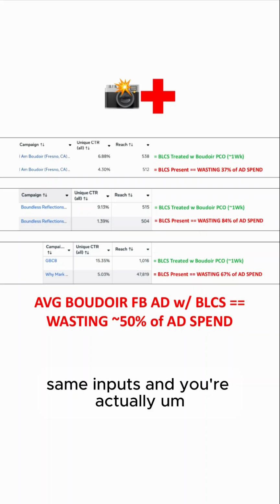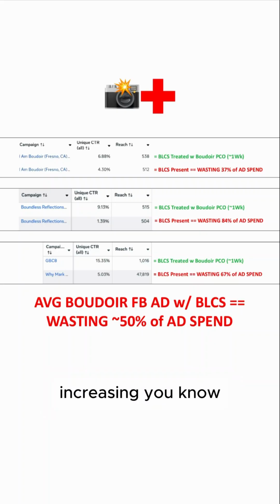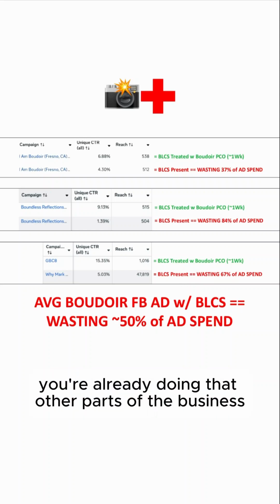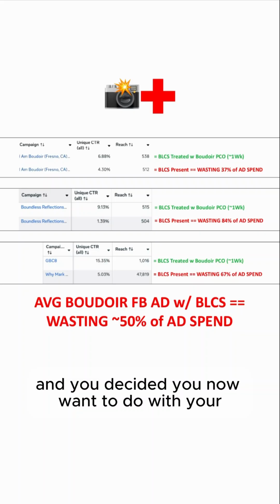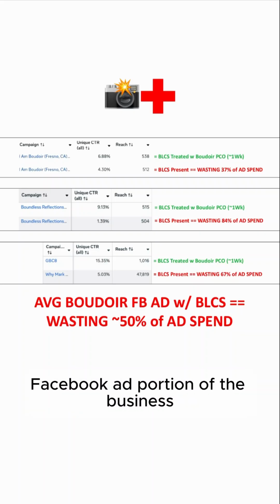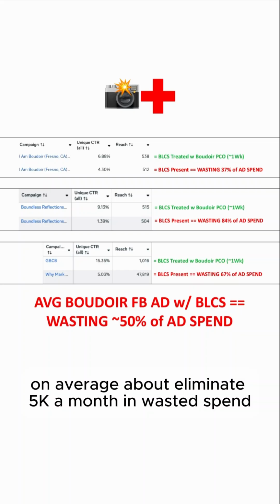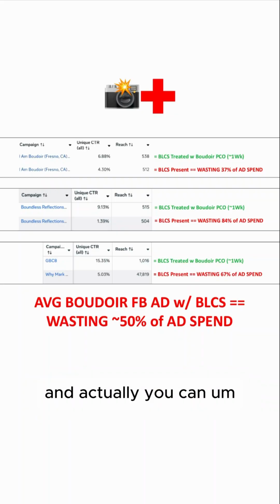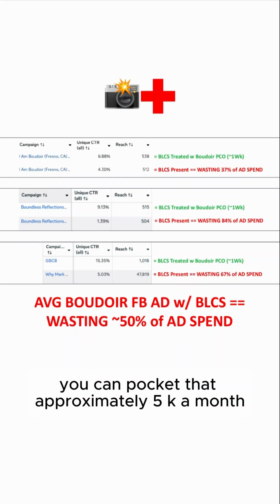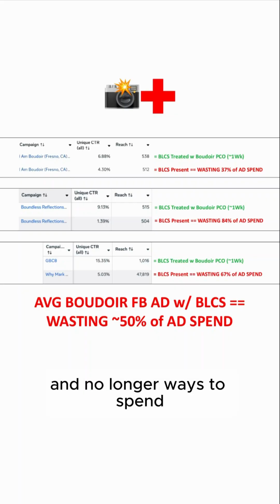And you decided you now want to do it with your Facebook ad portion of the business because you've seen that Boudoir PICO can save, on average, 5K a month in wasted spend. And you can pocket that approximately 5K a month, no longer wasted spend.